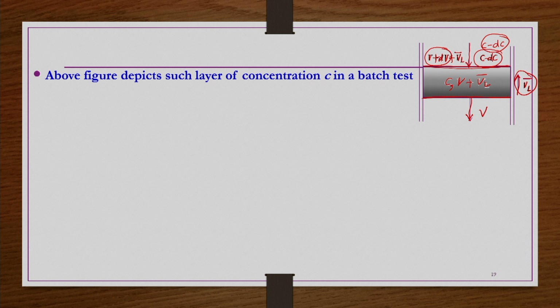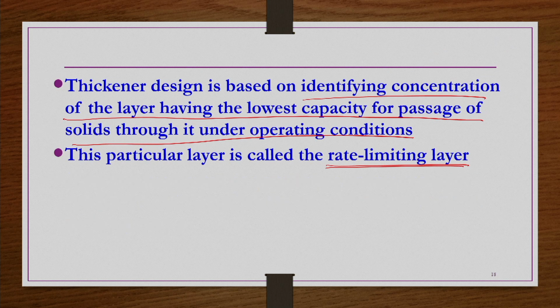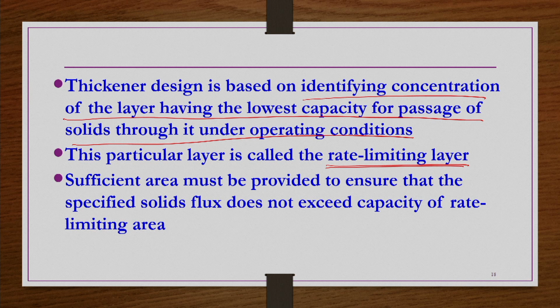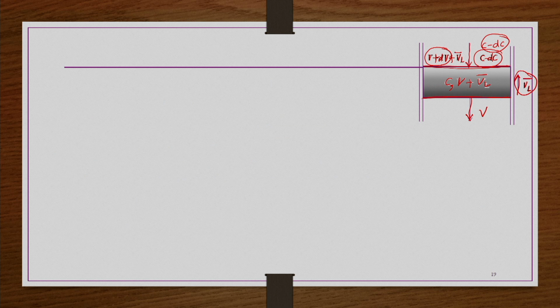This is the layer which has the minimum passage of solids, as we mentioned in the previous case: the layer having the lowest capacity for the passage of solids through it under operating conditions. Such a layer will obviously be at the bottom initially, and then that layer will move up.